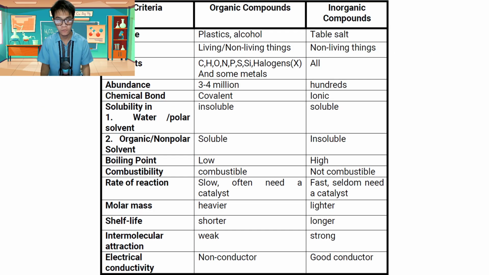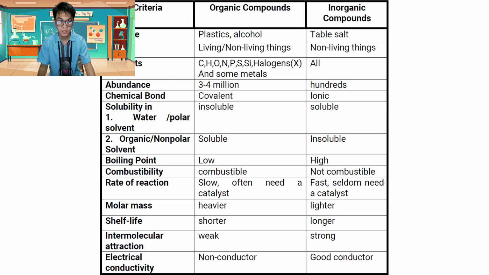Now, just to give you an overview, a comparison of organic and inorganic compounds. So just for example, organic compounds include plastics, alcohol, and inorganic compounds, for example, table salt, sodium chloride. So the source is living or non-living things, but inorganic can only be derived from non-living things.